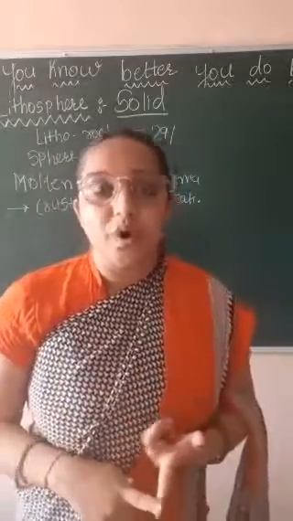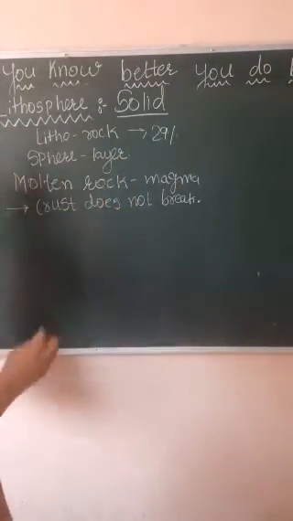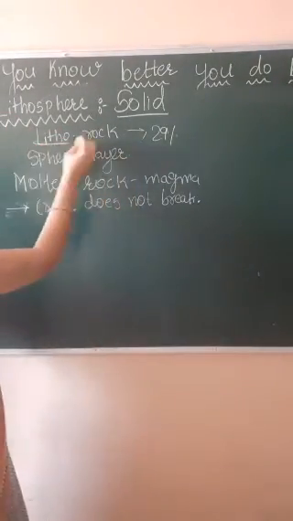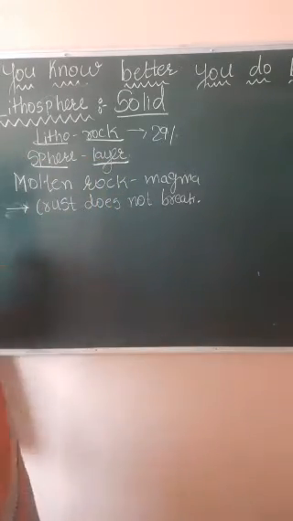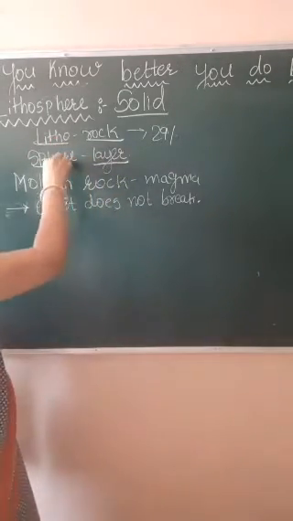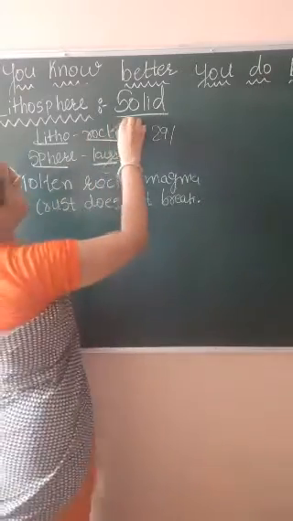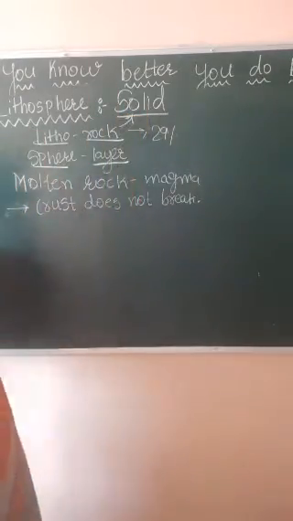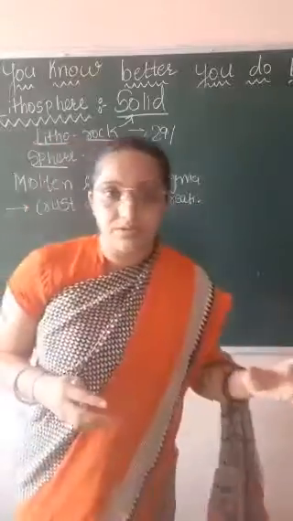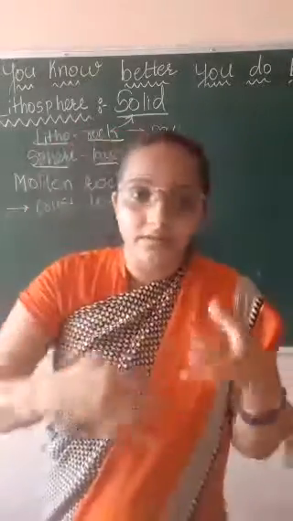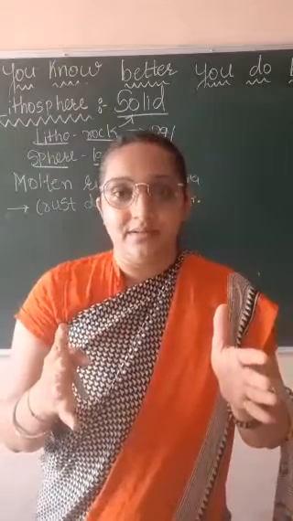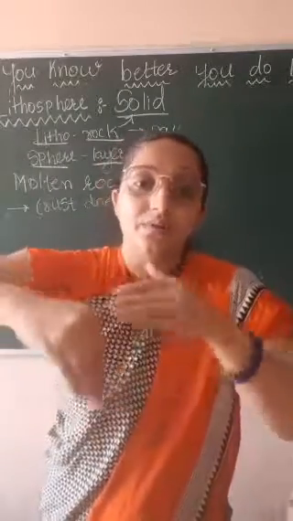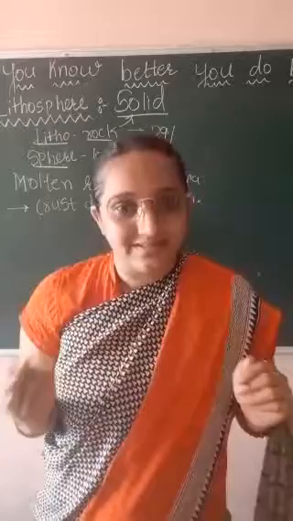So that is lithosphere. Now students, litho means what? The word litho means rock and sphere means layer. So that is lithosphere, and that is why it is a solid substance. Now, if we talk about the earth, 29% of the earth is covered with lithosphere.